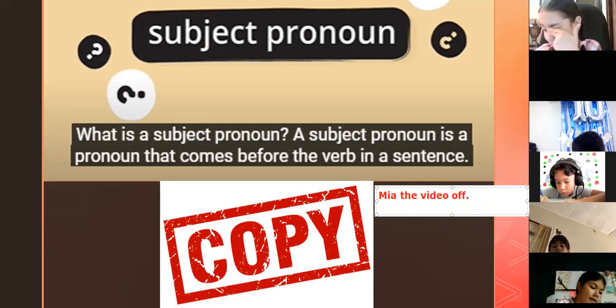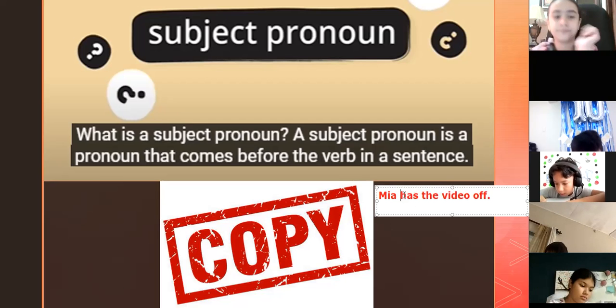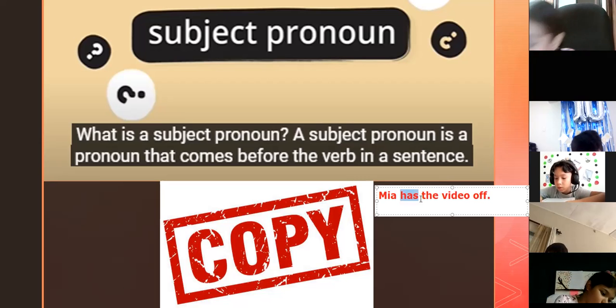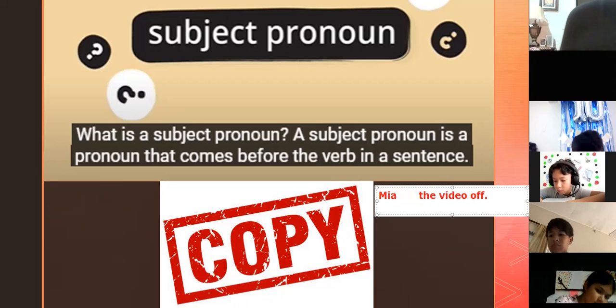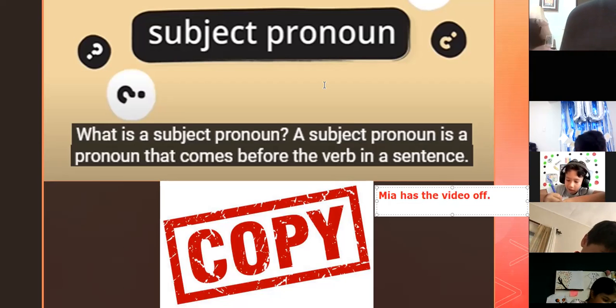Okay, let me write it down one more time. I'm going to use the tool here to underline has.